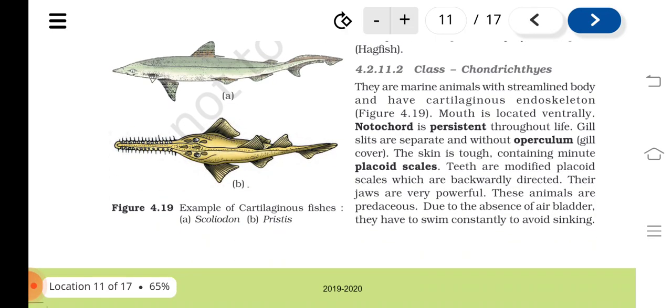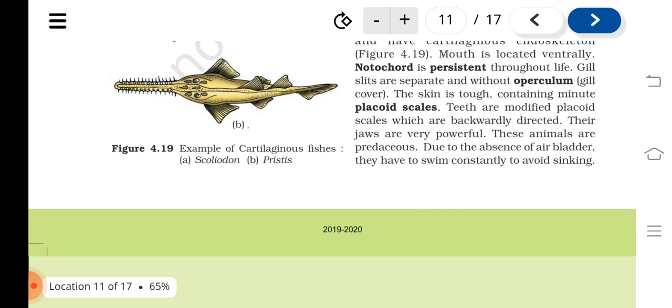They are marine animals with streamlined body and have cartilaginous endoskeleton, figure 4.19. Mouth is located ventrally. Notochord is persistent throughout life. Gill slits are separate and without operculum, gill cover. The skin is tough, containing minute placoid scales. Teeth are modified placoid scales which are backwardly directed. Their jaws are very powerful.